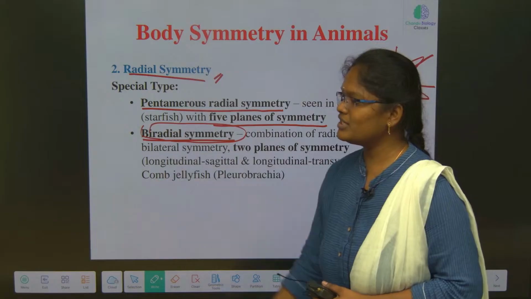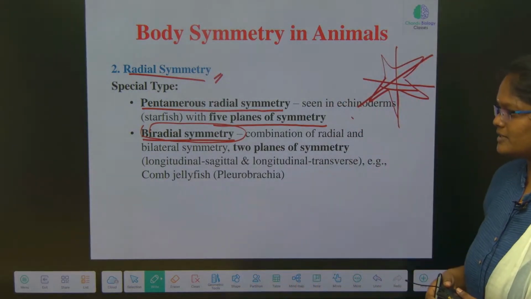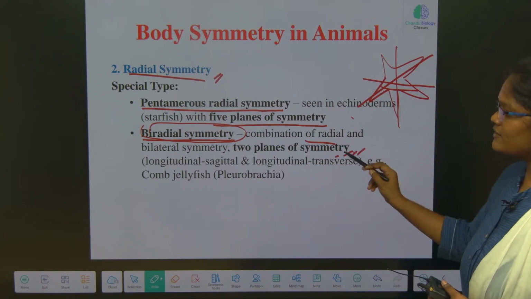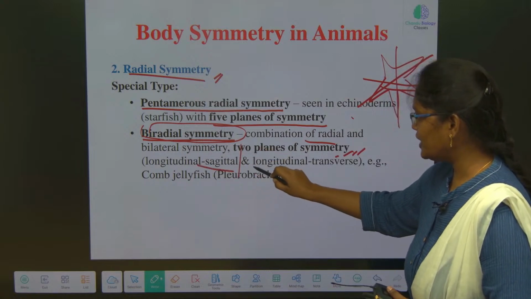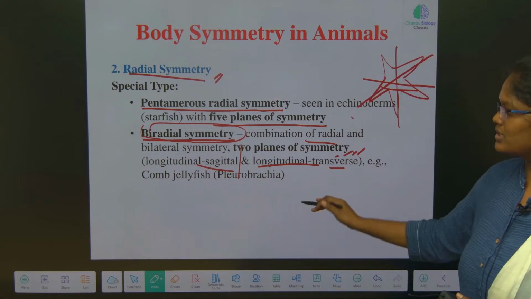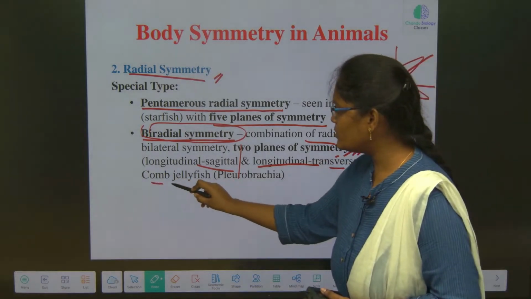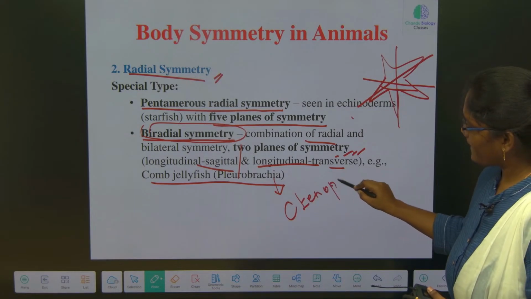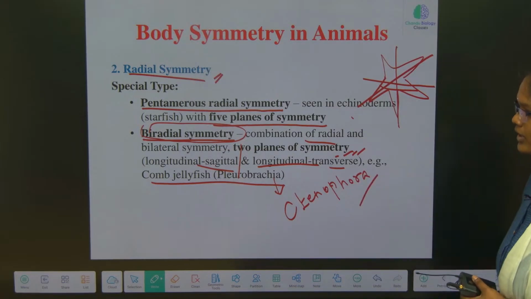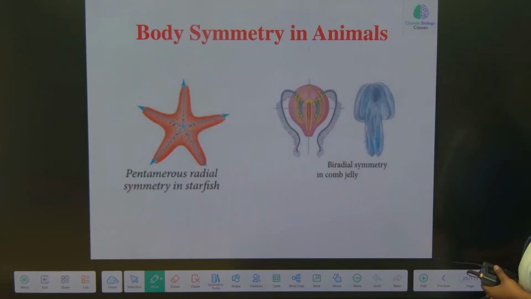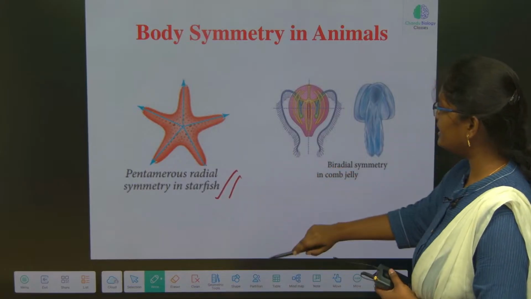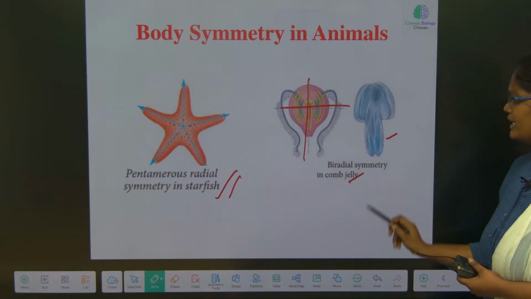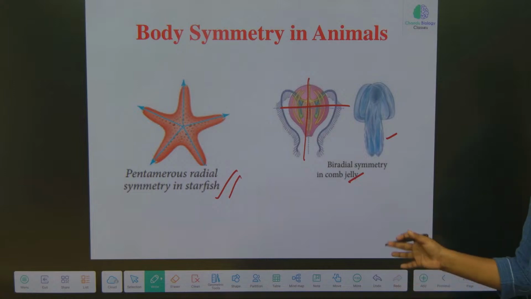Biradial is a mixture of bilateral as well as radial symmetry. It is a combination of radial and bilateral, with two planes of symmetry: longitudinal, sagittal, and transverse. This is how we can cut it. The example is the comb jellyfish, Pleurobrachia, which belongs to which phylum? Ctenophora. So this is pentamerous radial symmetry, and this is transverse and sagittal longitudinal. Biradial symmetry is bilateral plus radial.